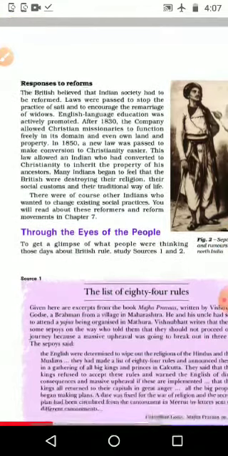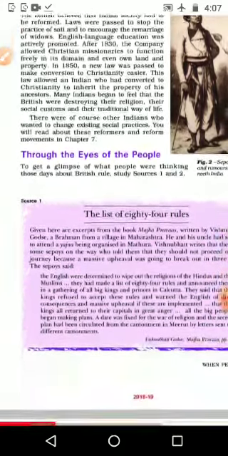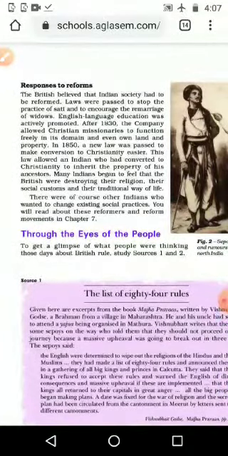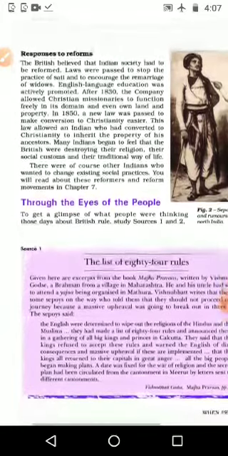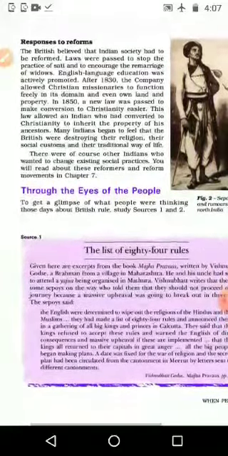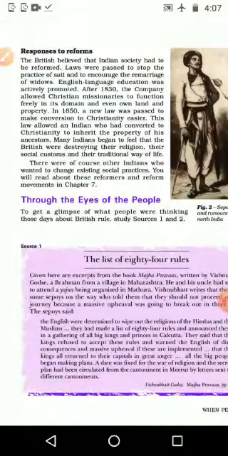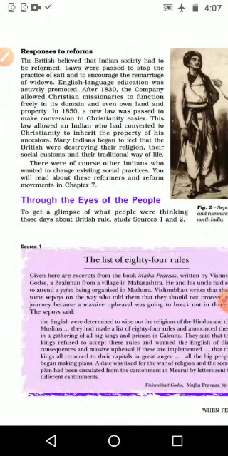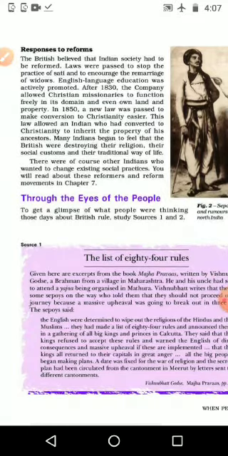Then response to reforms. Some of the people started different types of reforms, and how people were reacting to those reforms. For example, Sati. What do you mean by Sati? Sati is the system where, when the husband died, in that same fire the wife also had to die. Like that, many customs were there in India, and many Indians started to reform them. They wanted to change the rules of society, and they started to work for that.